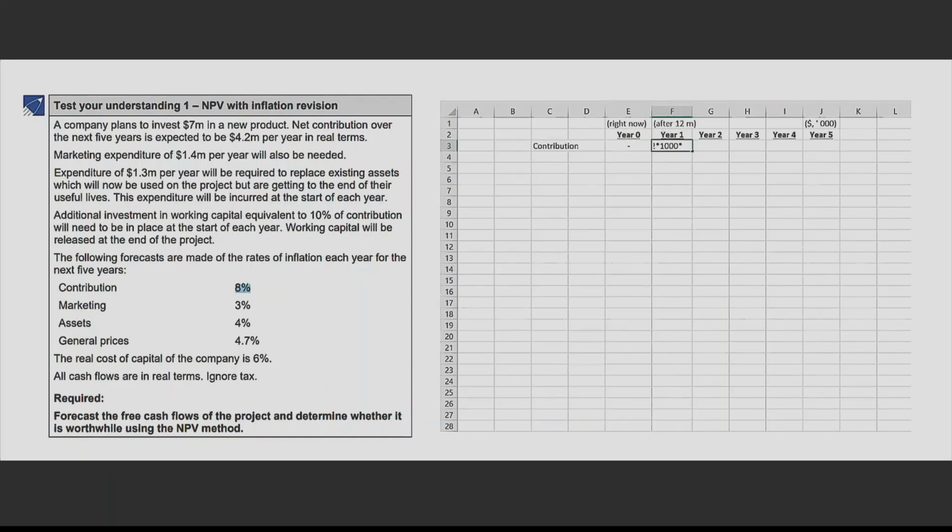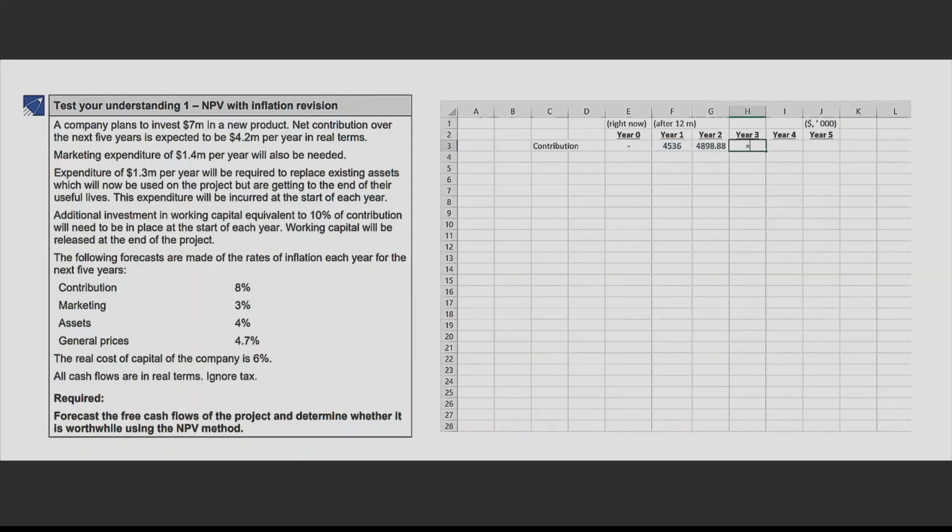So your rate is 8%, so I do 1.08. Multiply it by 1 plus rate, 1.08. You get 4,536. Right? So every year you are going to receive the same amount of contribution, and every year the contribution is going to inflate at 8%. So now I have one number here that will increase again by 8%.